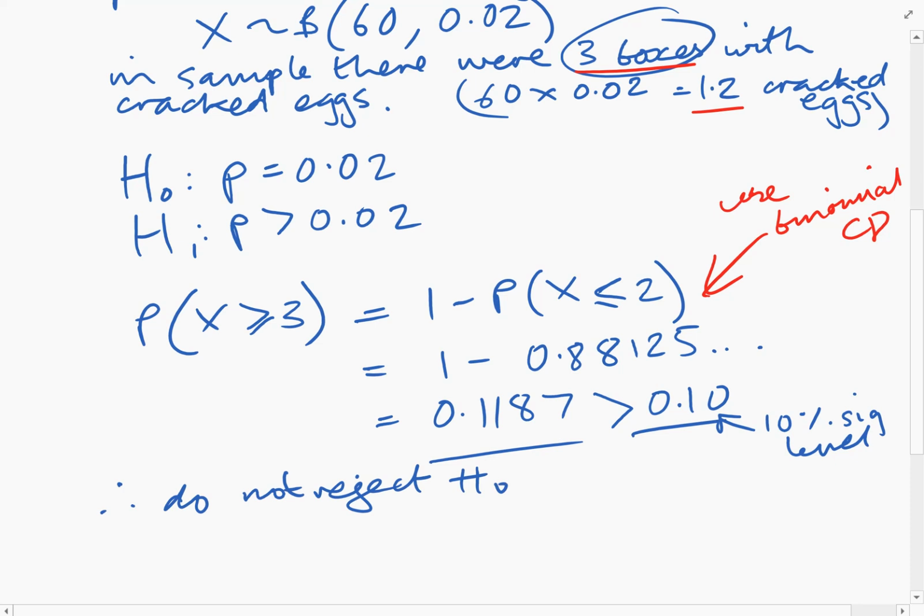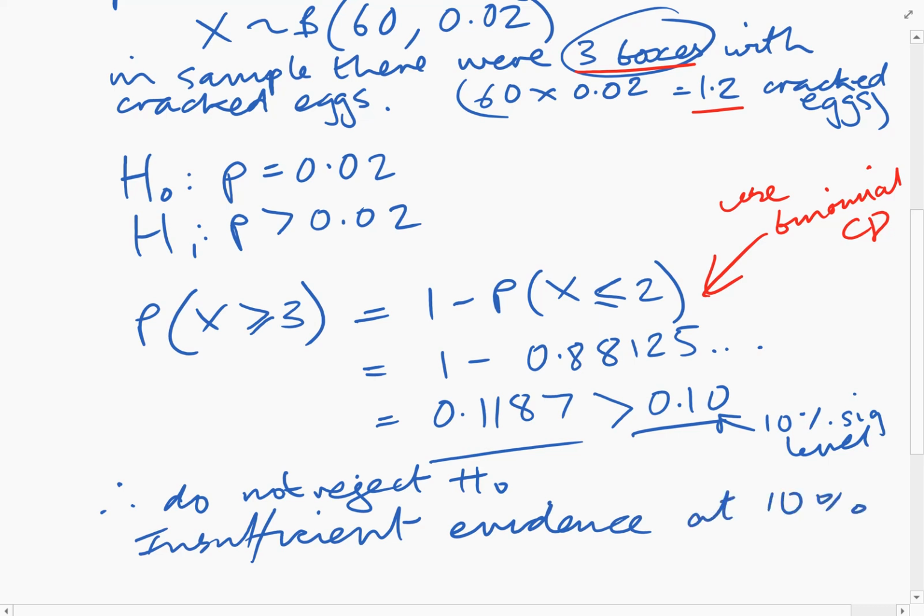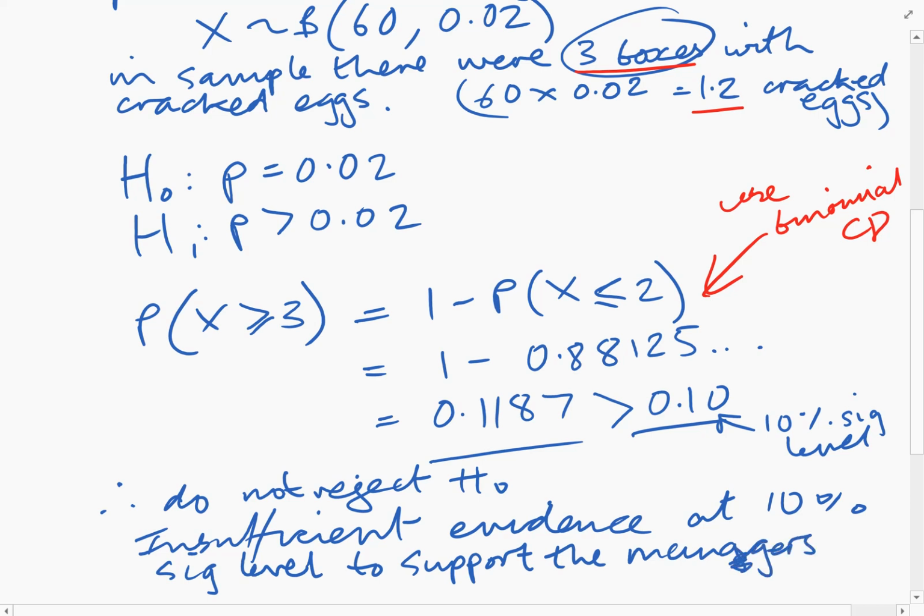And then you always need to write a sentence relating to the real life situation here. So there's insufficient evidence at the 10% significance level to support the manager's claim.